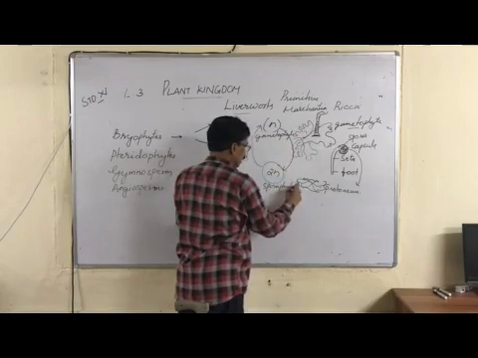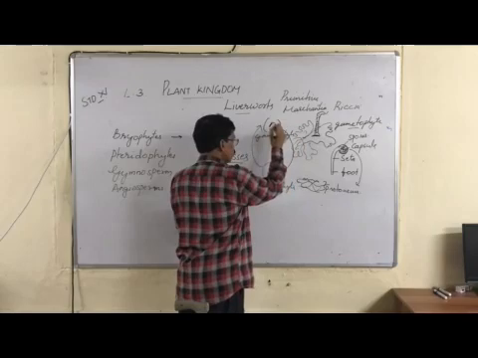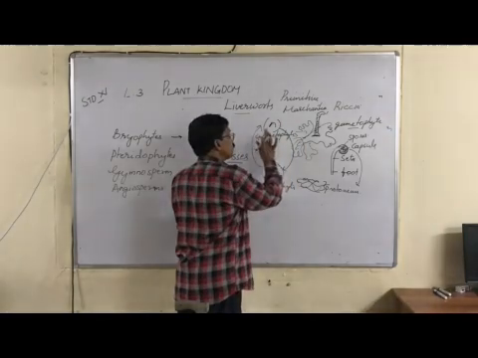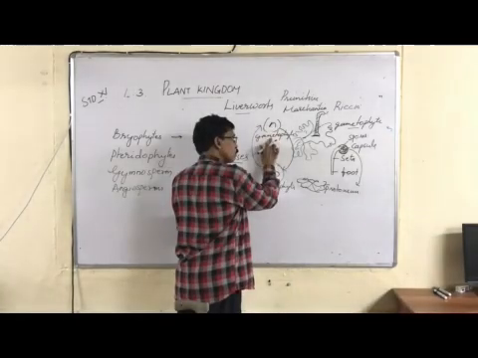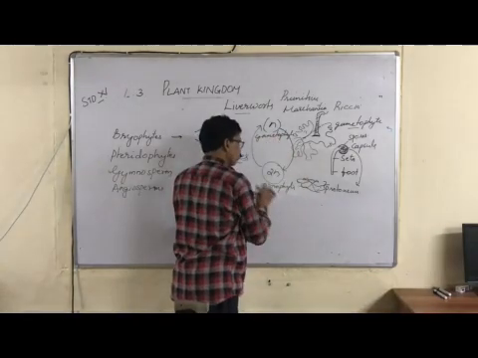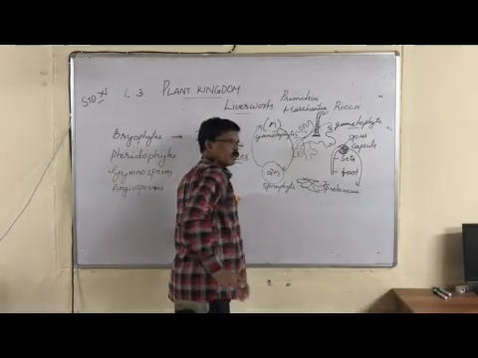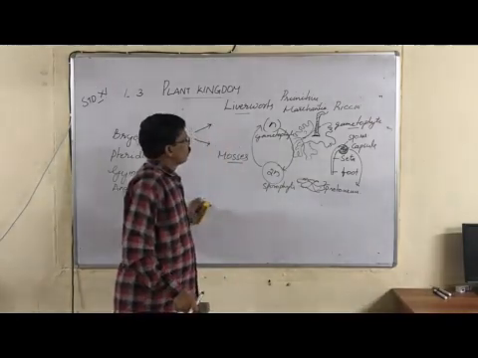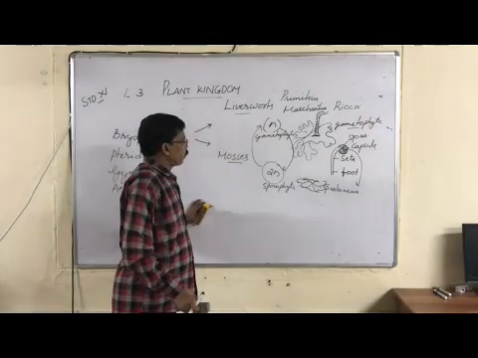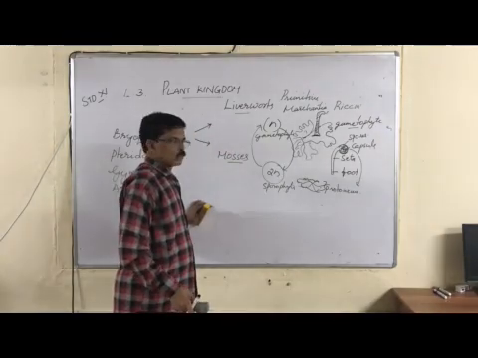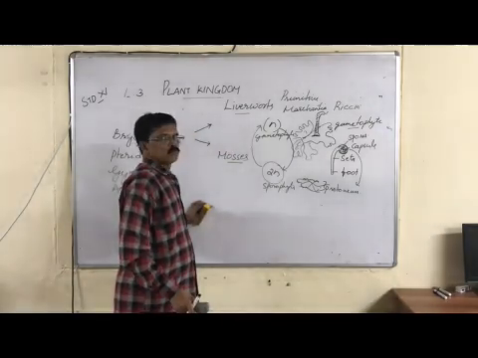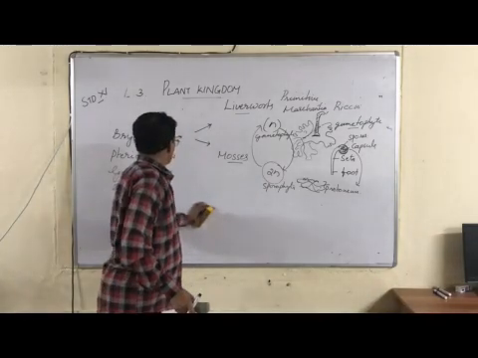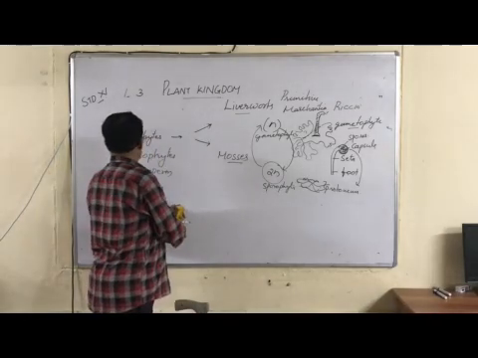So in such a life cycle, where the haploid gametophyte is the major plant body, we start with the haploid gametophyte, and only second comes the sporophyte or diploid stage. Such a life cycle is called alternation of haploid and diploid generations, or gametophytic and sporophytic generation. That's all about the bryophytes.